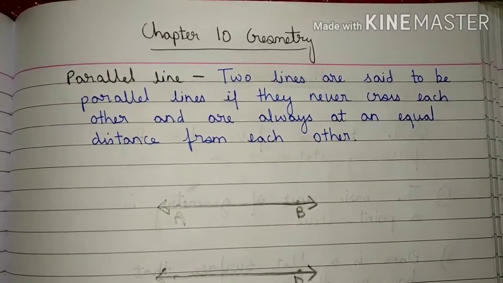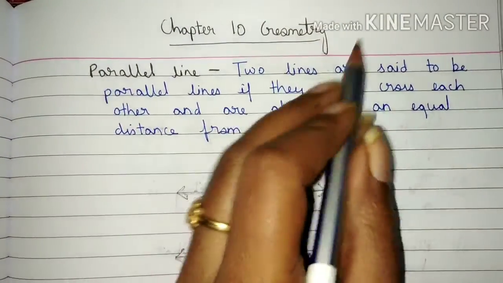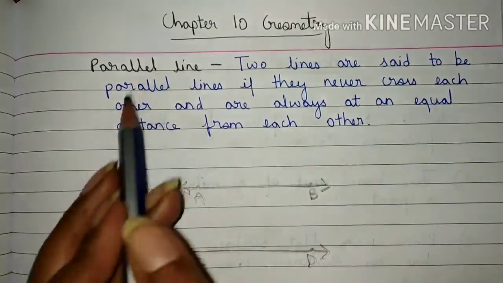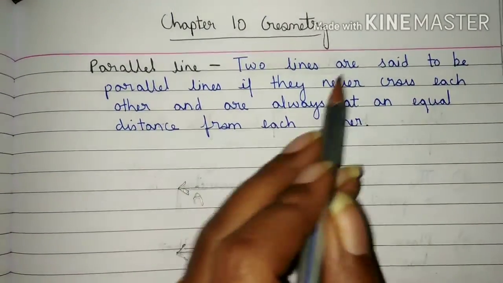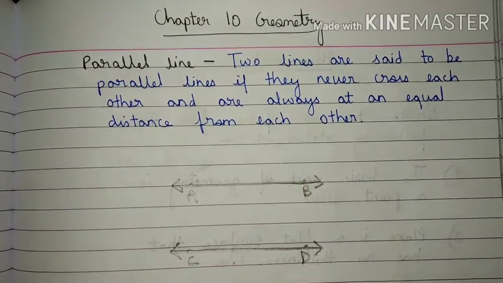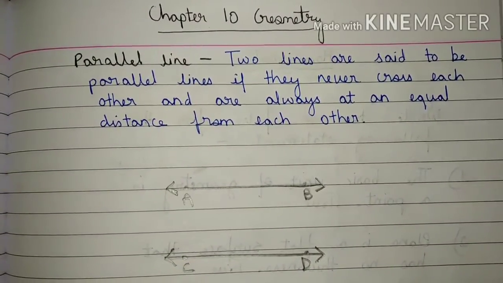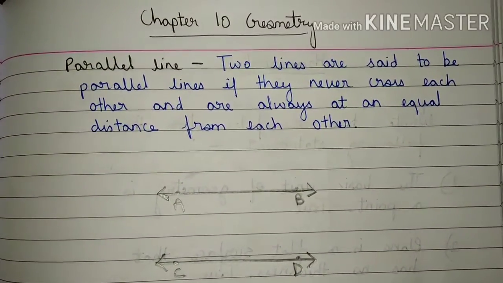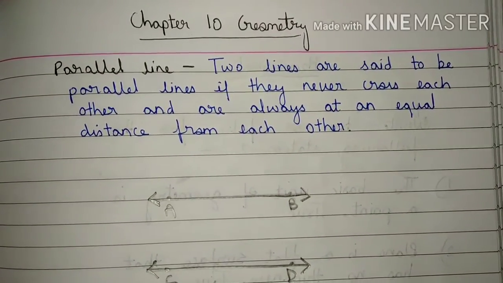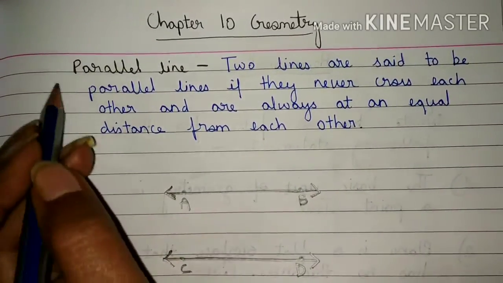Students, now we will study parallel line. Two lines are said to be parallel lines if they never cross each other and are always at an equal distance from each other. Students, when two lines never cross each other or never meet each other and also they are always at an equal distance from each other, then this type of lines are known as parallel line.